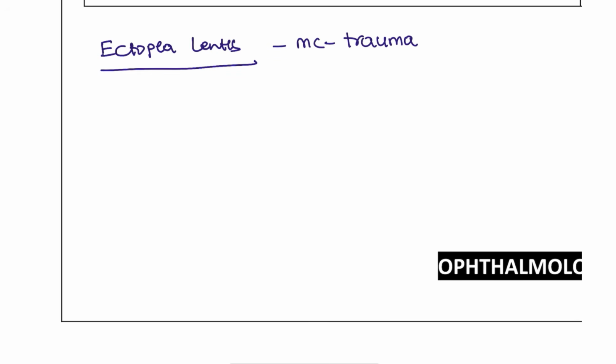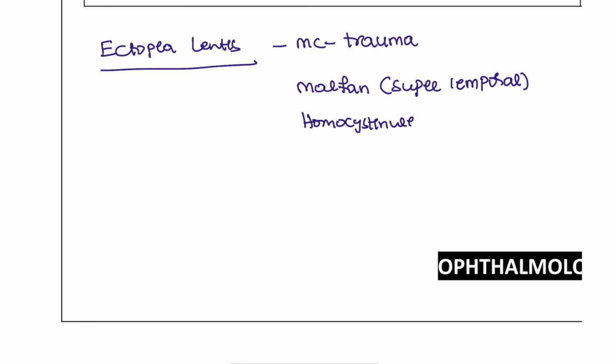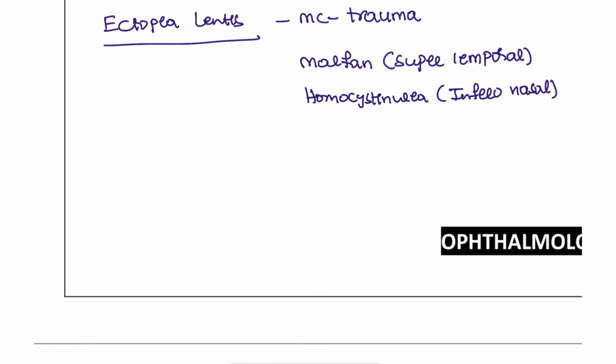Some points you have to take note of is ectopia lentis. Ectopia lentis is most commonly due to trauma, so lens dislocation can happen, and it can be due to Marfan syndrome. In patients with Marfan syndrome, the lens location will be superior temporal. If it is associated with homocystinuria, the dislocation will be inferior nasal.